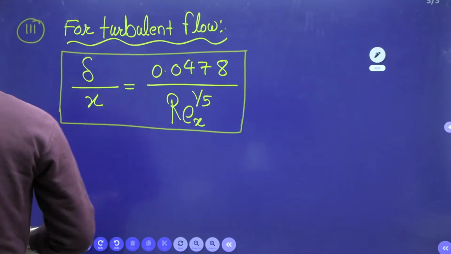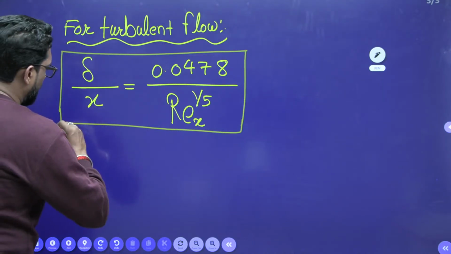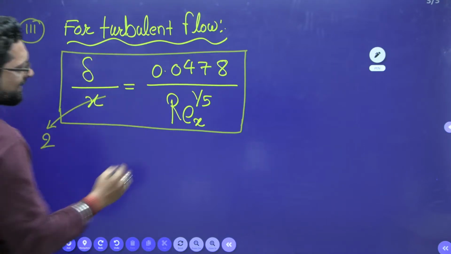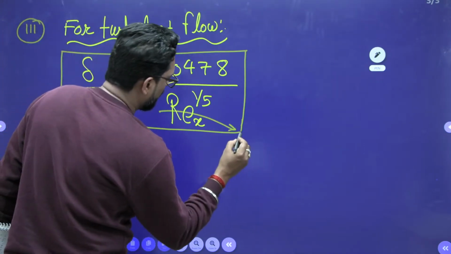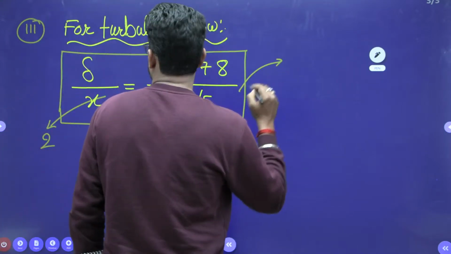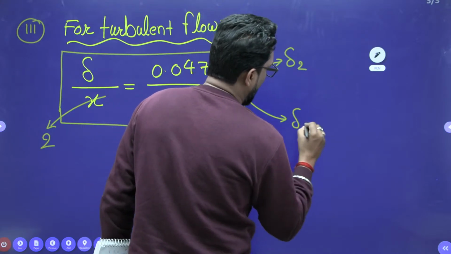So pick this formula. Now put x equal to 2, find delta, Reynolds number at 2, you have this value. From this, you get delta at 2 and delta at 4 meter.